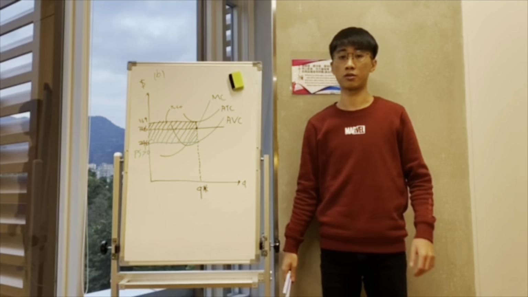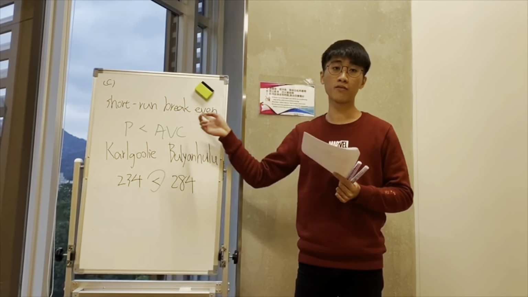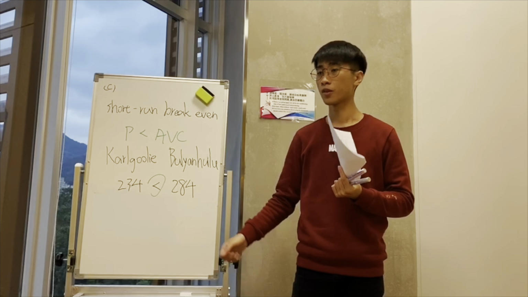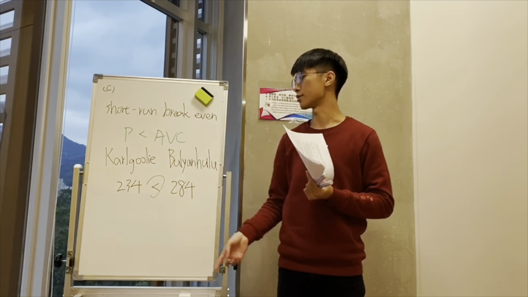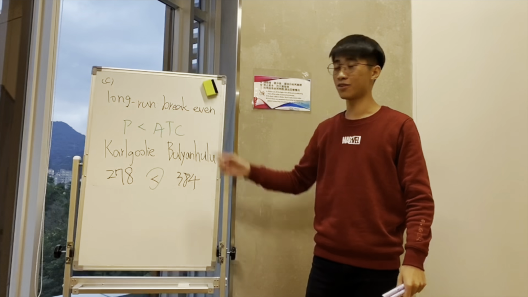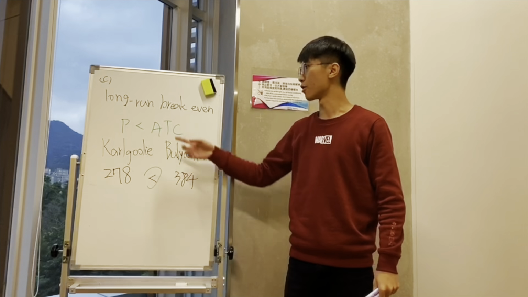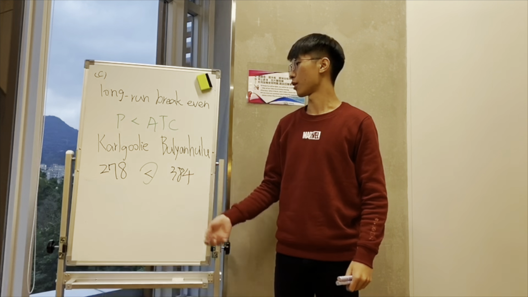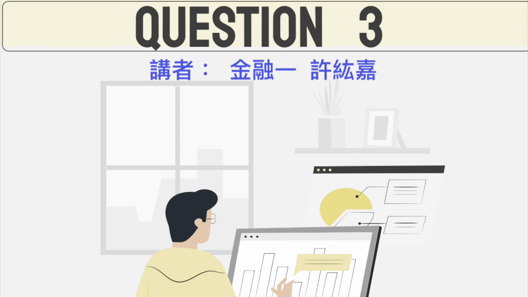For question C, the short-run break-even will happen when the price is less than the average variable cost. So the short-run break-even price for company K is less than company B. The long-run break-even will happen when the price is less than the average total cost. So the long-run break-even cost for company K is less than company B.